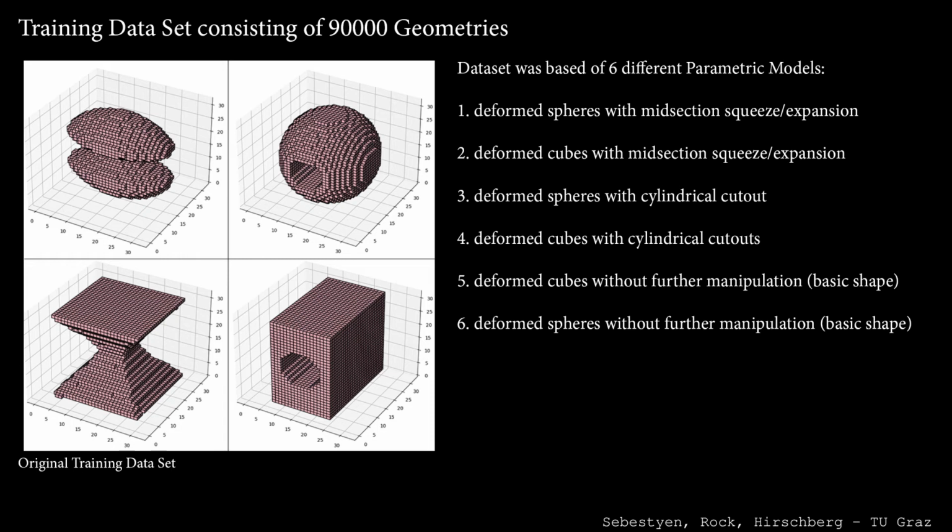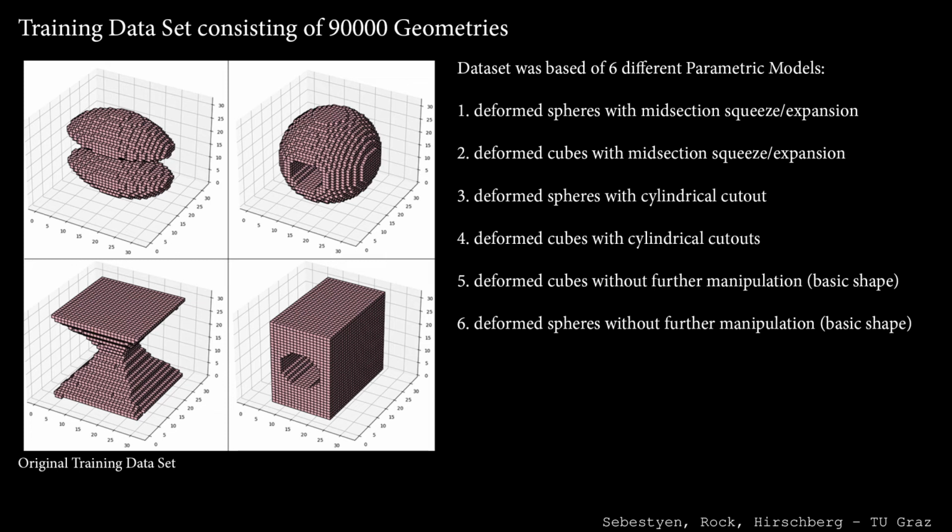We created 6 parametric design scripts, each consisting of 15,000 design samples, which gave us 90,000 geometries overall to train our autoencoder. All geometries are based off either a sphere or a cube. Some scripts produced variations where the midsection of the geometries are being squeezed or inflated. Some scripts produced a round cutout through the geometries. Again, more detail about the geometries can be found in our paper.